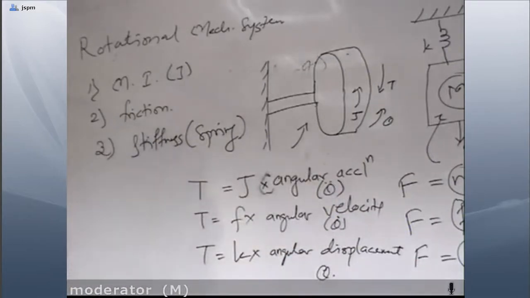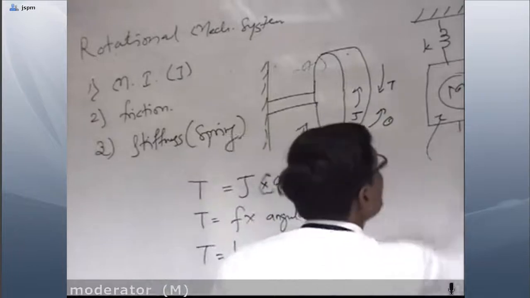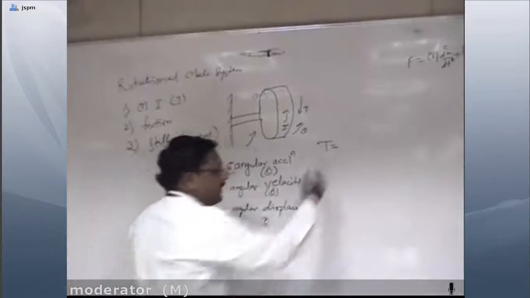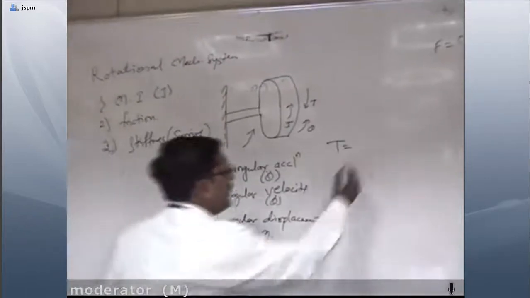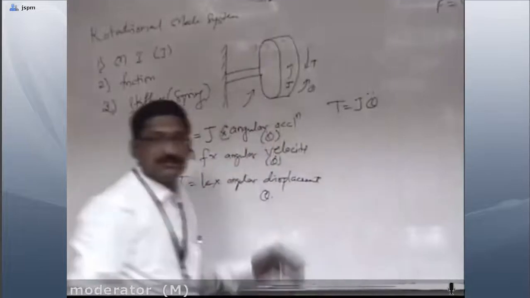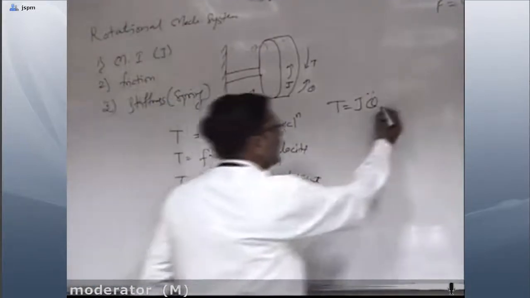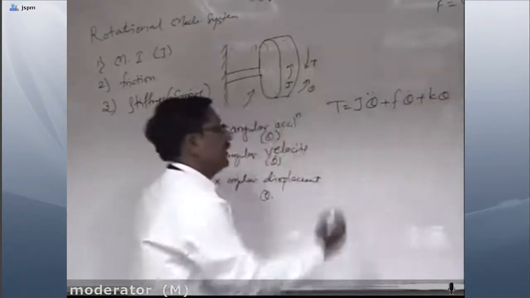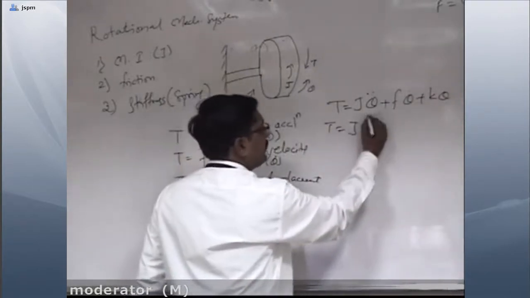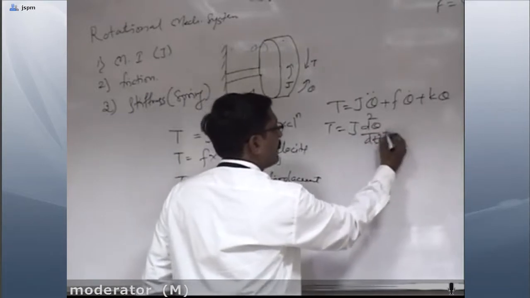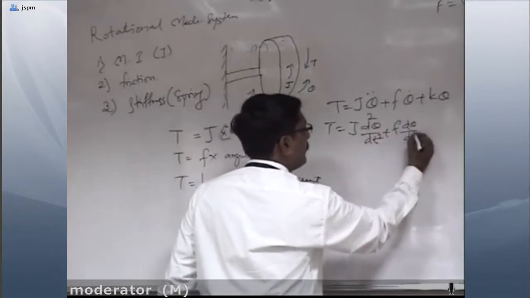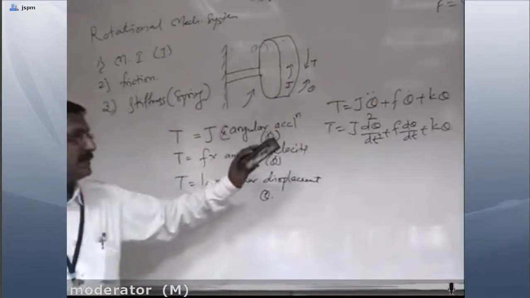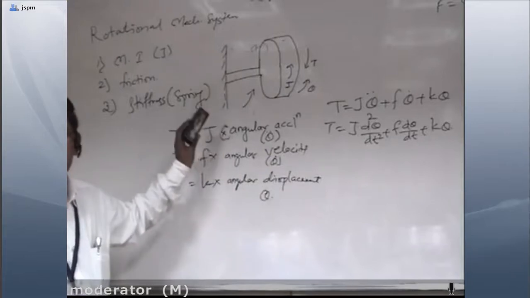If I write down the equation, torque is equal to J into theta double dot, that is the moment of inertia into angular acceleration, plus F into theta dot plus K into theta, or T is equal to J d square theta by dt square plus f d theta by dt plus k into theta. This is the mathematical model for the rotational mechanical system.